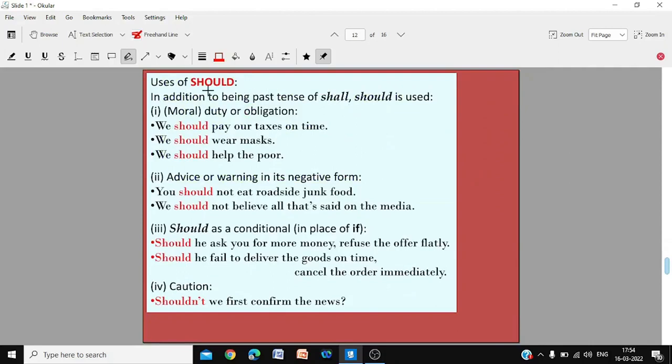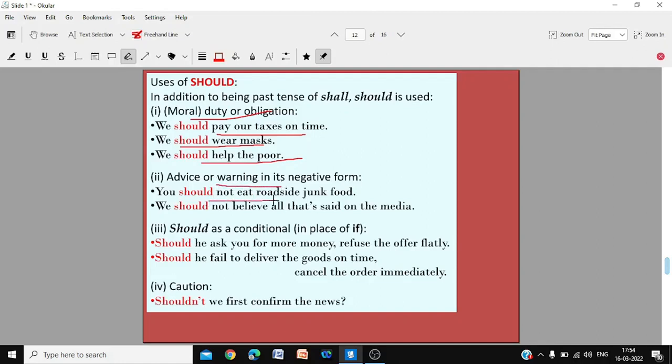Should. In addition to being the past tense of shall, should is used for a moral duty or obligation. We should pay our taxes on time. That's our duty. We should wear masks. That's our duty. We should help the poor, a moral duty.